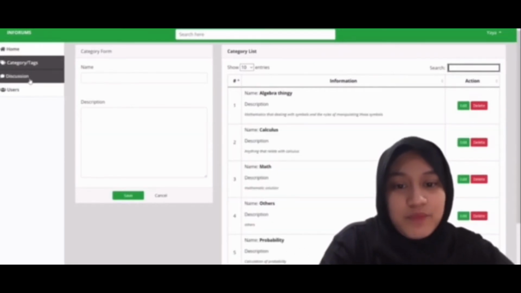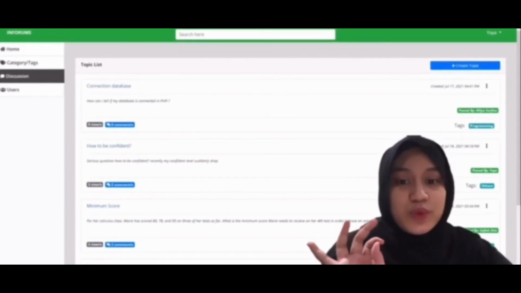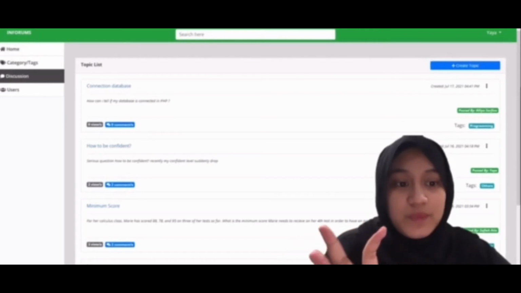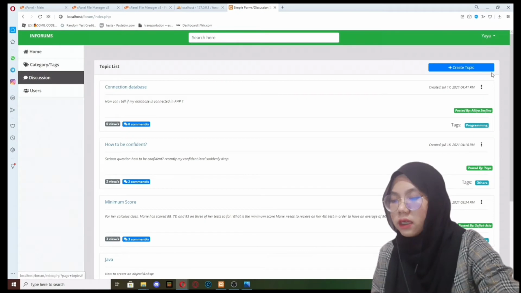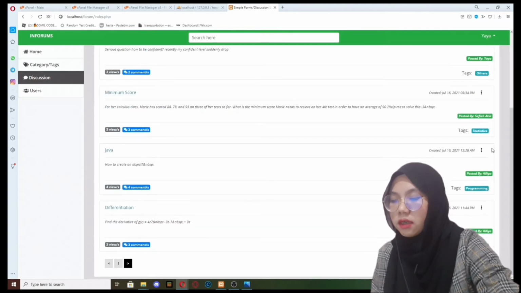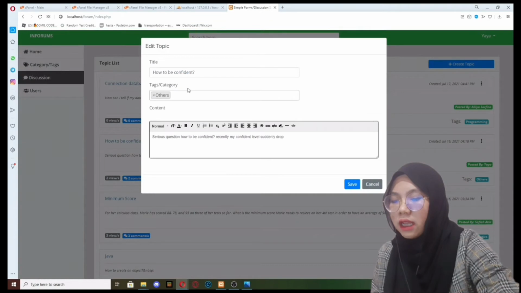Finally, discussion navigation. For this navigation, we can see tons of forums, discussions, and questions that have been uploaded from various users. You need to log in first. In our project, admin can edit or delete every single post that has been published here. So, if admin wants to edit a post, admin needs to click the 3 circles button at the right and click edit to edit the post.